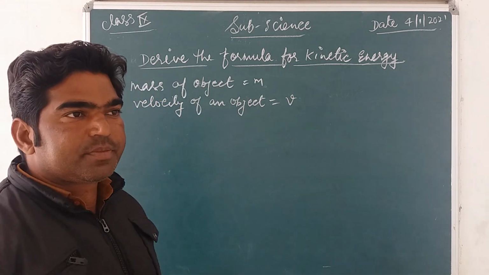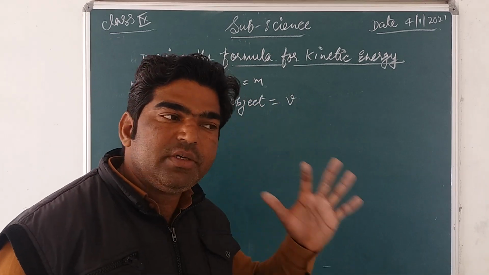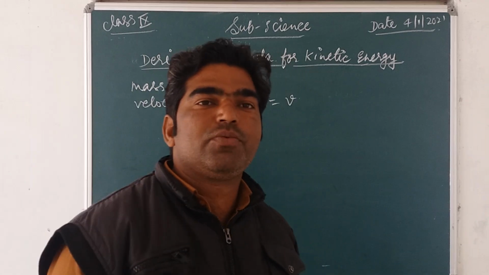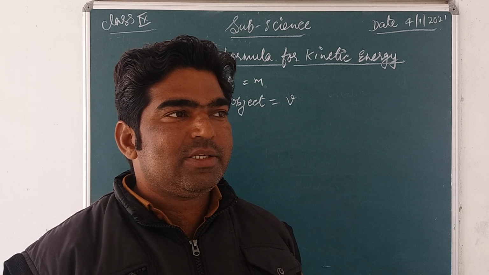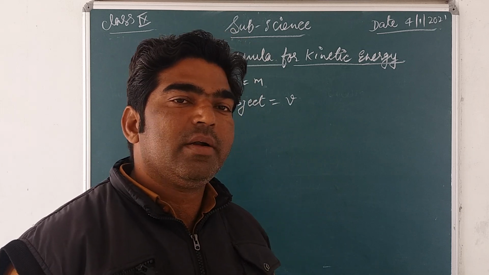Suppose we apply F amount of force on that object, so it produces some displacement or distance, and we can say that is work done.